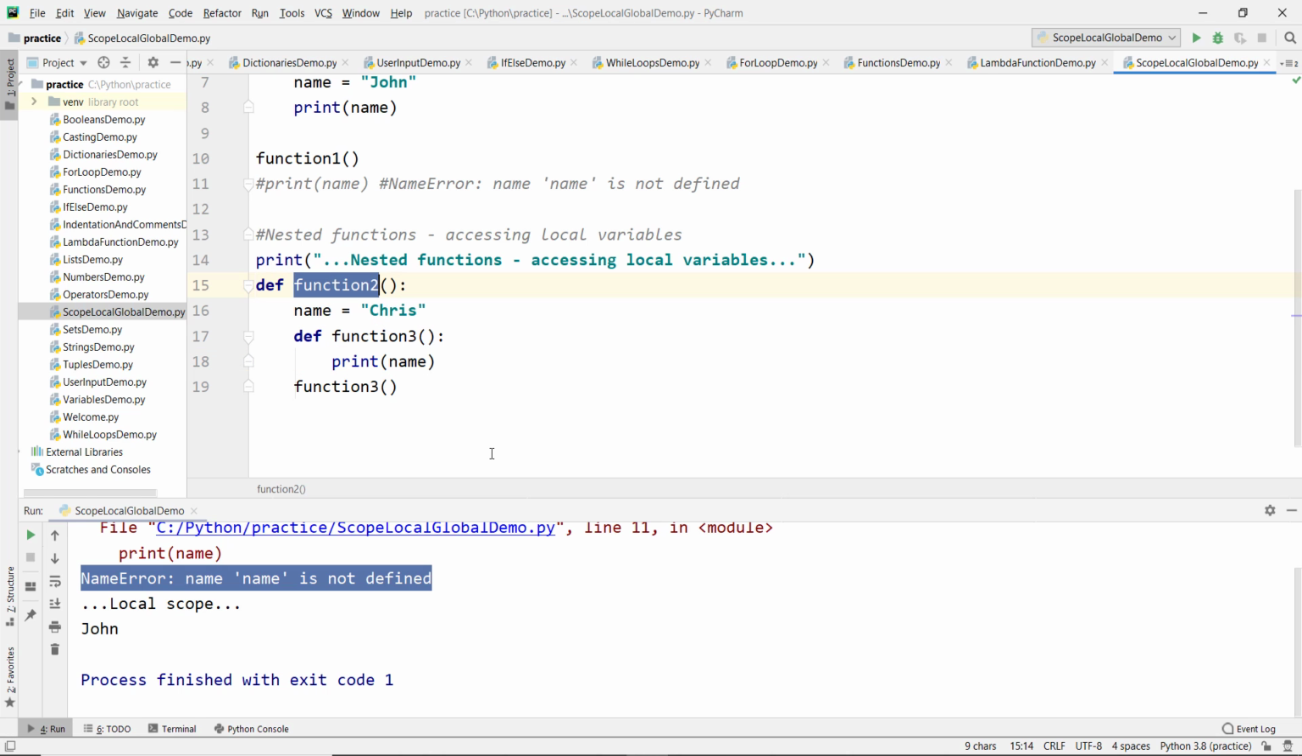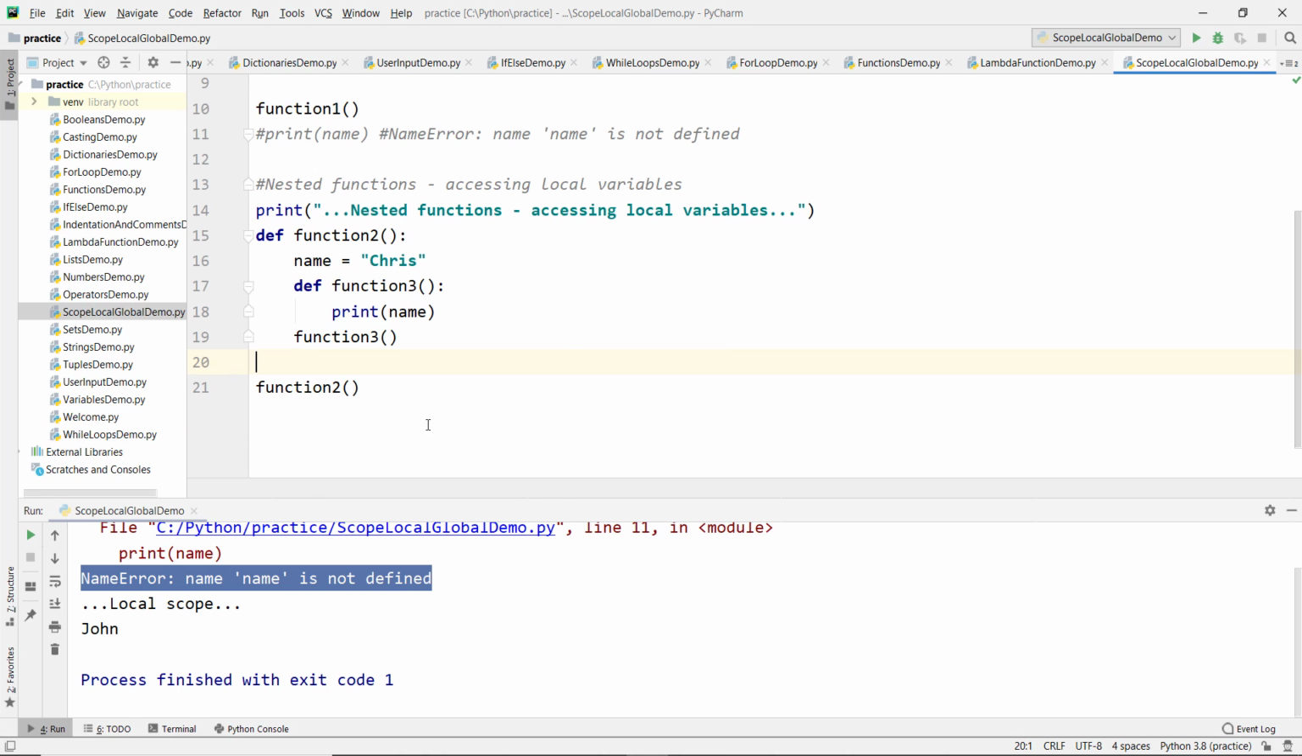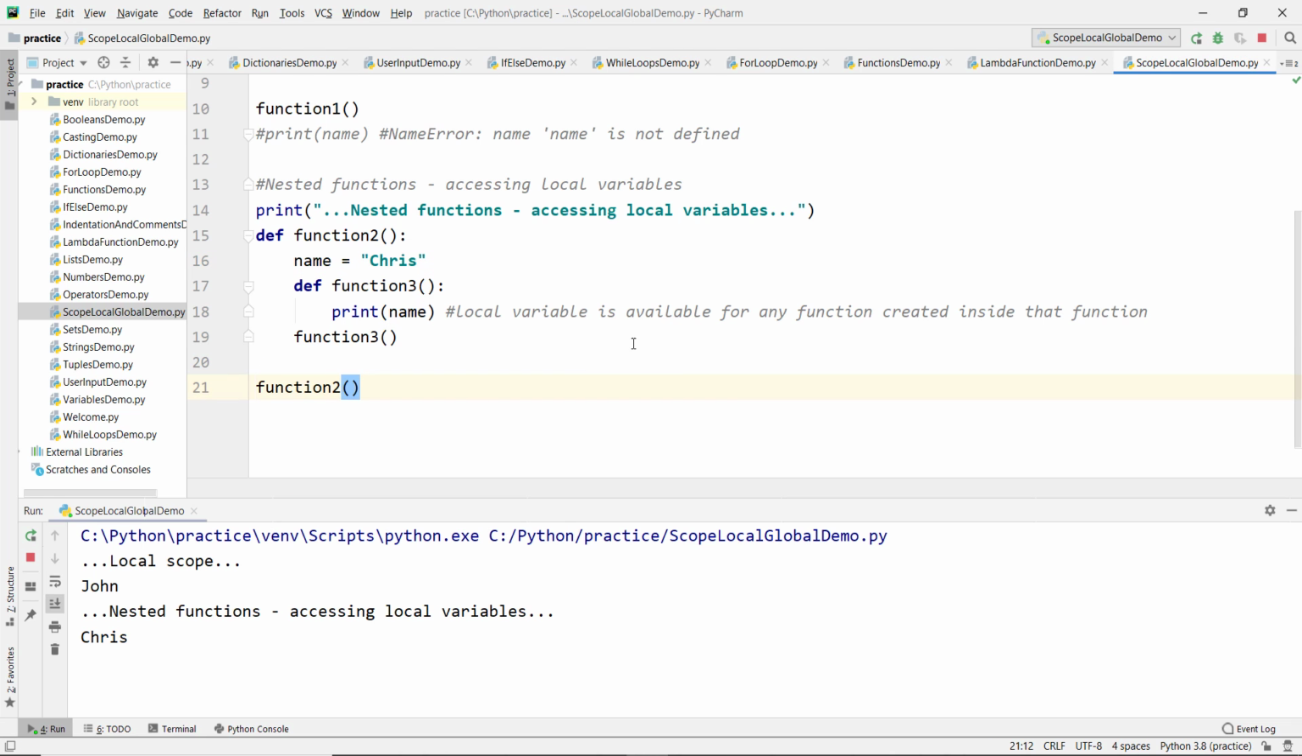Now let's call the function function2. Now let's add the comment here. A local variable is available for any function created inside that function. The local variable is created inside function2, and we should be able to access this variable name inside that function. So now let's run it. So now we should see the value Chris. So that is how we can access the local variables inside nested functions.